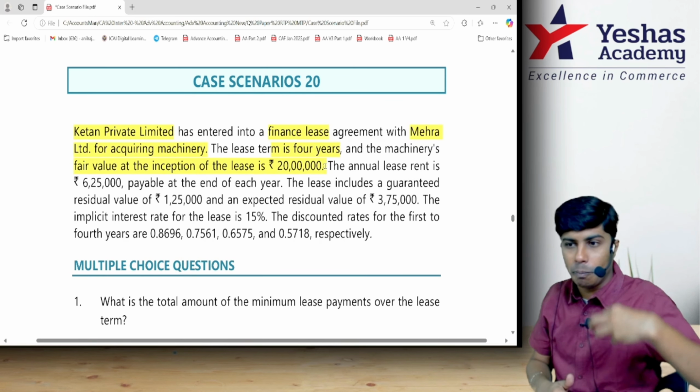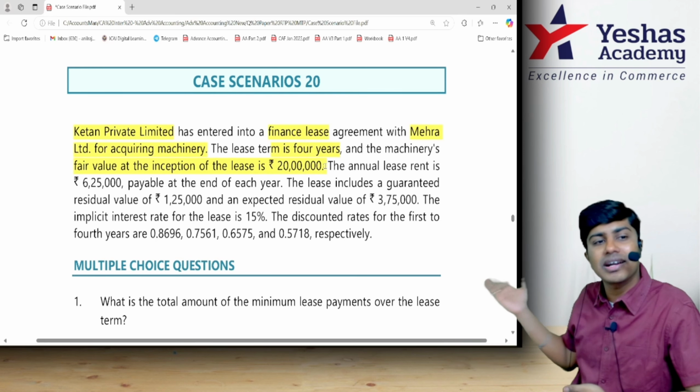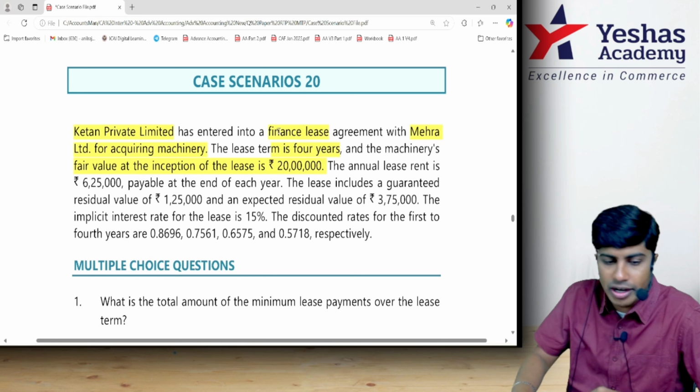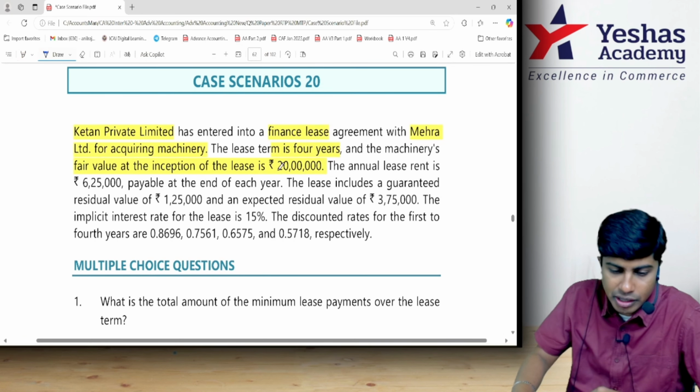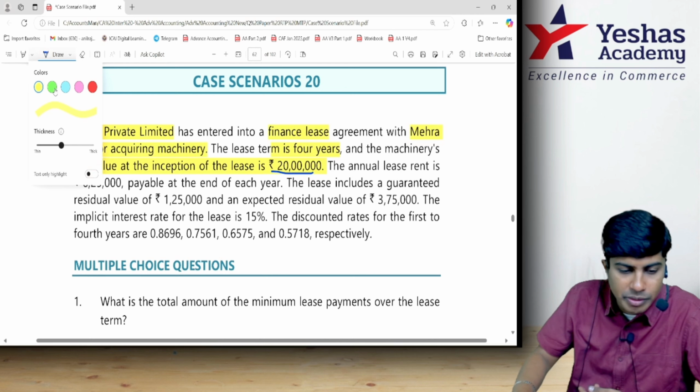The money that you should pay me is its present value, or the value at which you would have bought the asset if not for this entire lease. If we have not considered the lease, at what value would you have bought the asset from me? 20 lakhs.